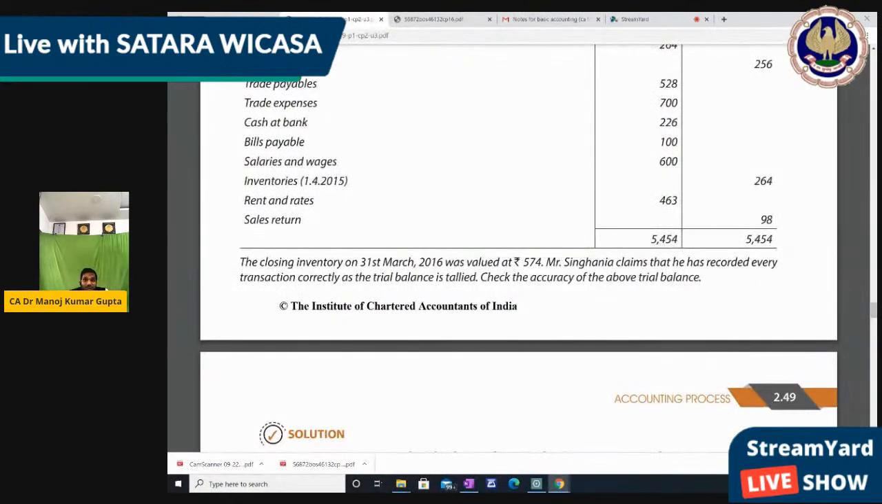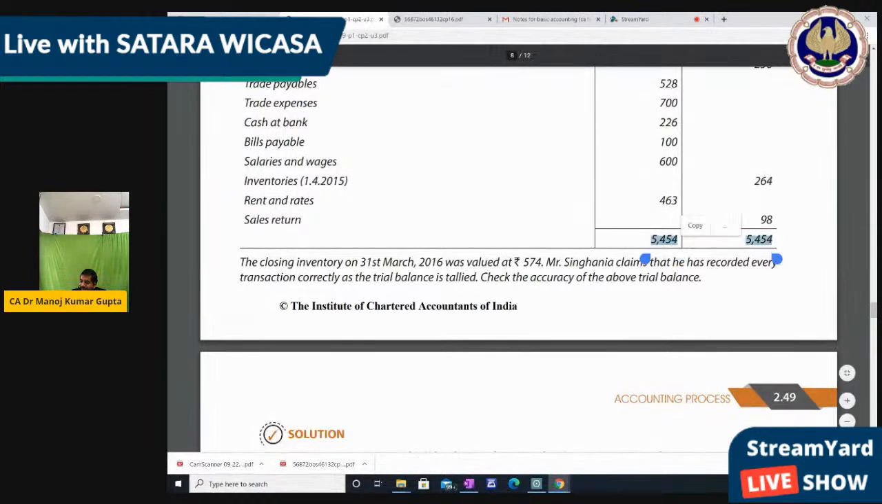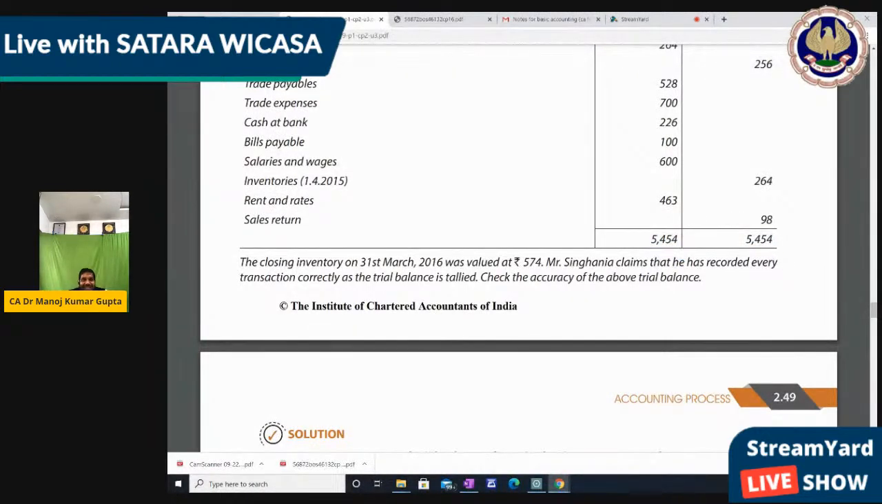Now, the closing inventory on 31st March 2016 was valued at 574. Okay. Mr. Singhania claimed that he had recorded everything correctly, because his trial balance is tallied. See, after 6 mistakes also his trial balance is tallied. That means a trial balance may tally after certain mistakes, because one mistake rectifies another mistake. That is covered under the rectification of errors chapter, which we are also going to do.